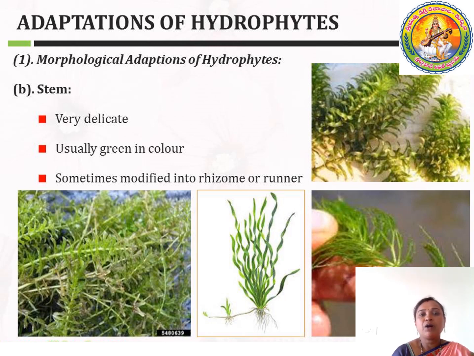Next are the morphological adaptations of hydrophytes. In the case of the stem, the stems are very delicate. That means if you pluck it, it starts to break up. So here the stems are very delicate, usually green in color. Sometimes these roots are modified into rhizoids or runners.